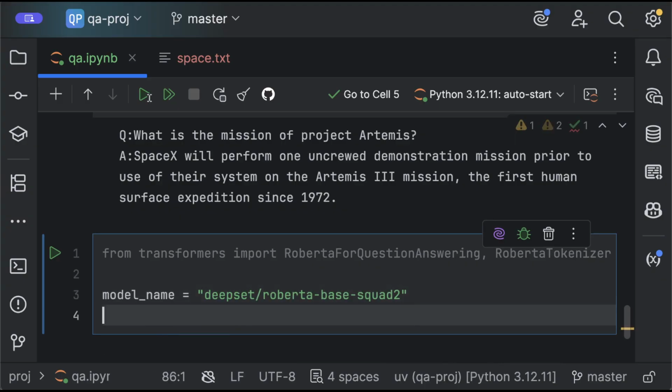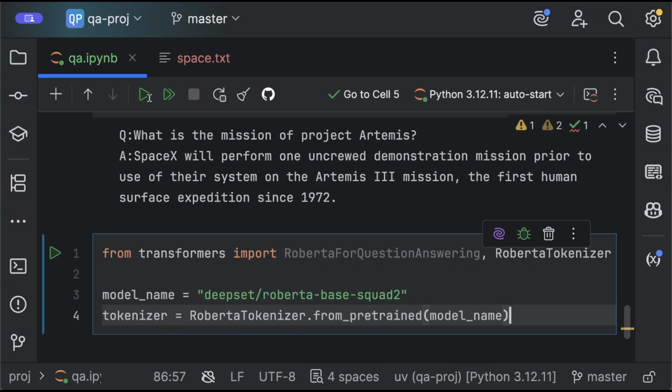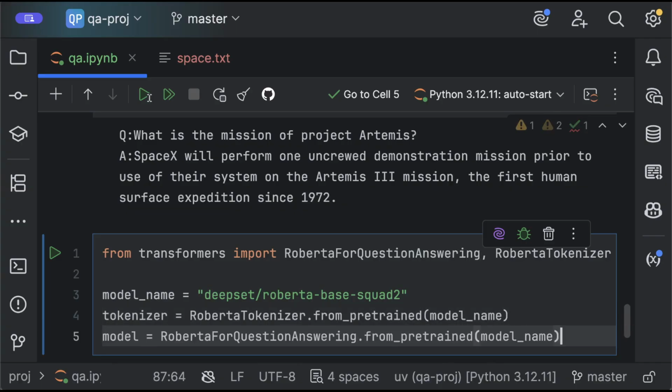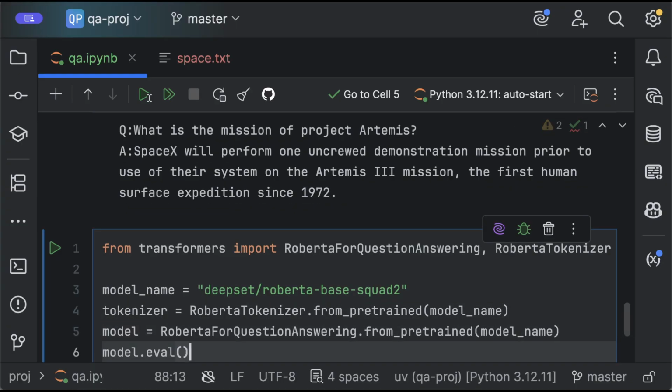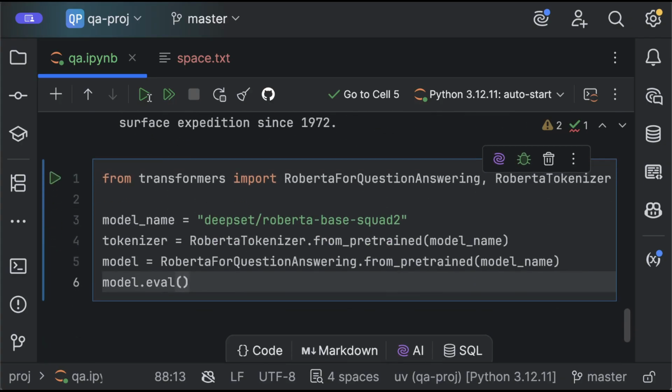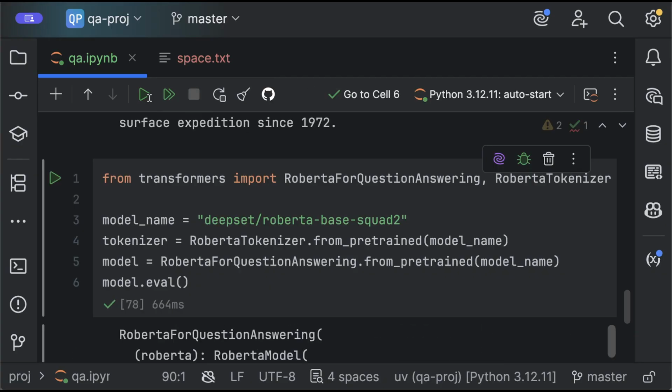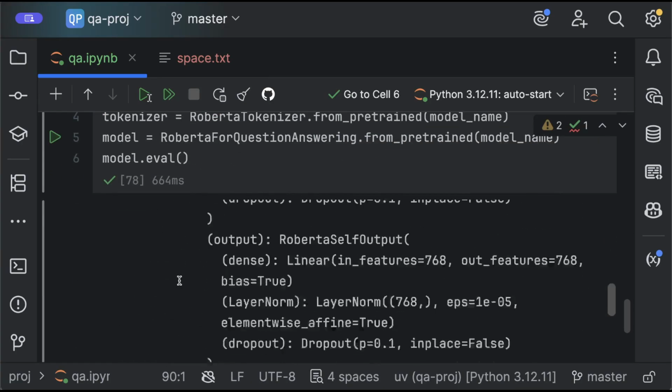This is the name of the model. And then I'm going to create the tokenizer and create a model as well. And then I will set the model in the evaluation mode. This is going to be used for inference, not for training, right? So this speeds up the process a little bit. So, instantiating the model is done.